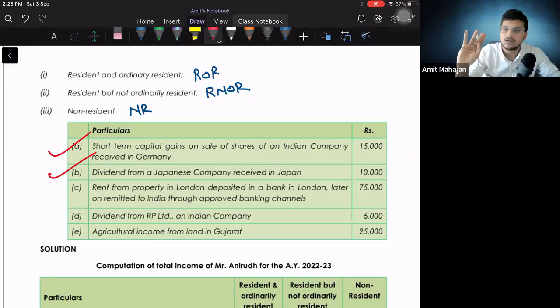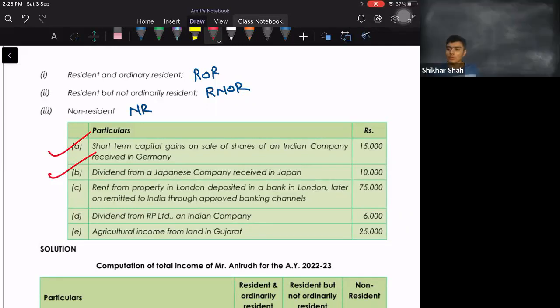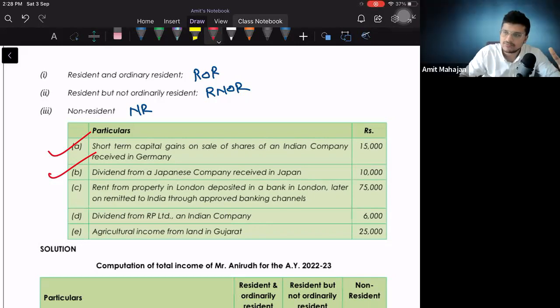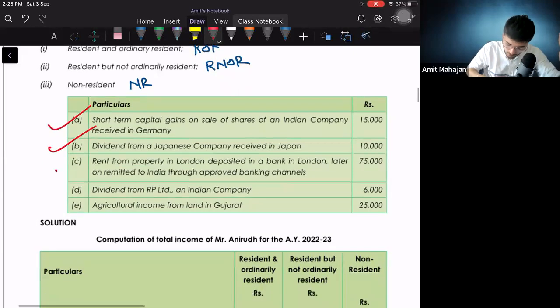और एक मिनट, sorry, एक मिनट. ये जो रेंट इन लंदन है तो ROR के लिए तो टैक्स होगा ही, because it is a foreign income. ROR के लिए तो टैक्स होगा ही, but NR and RNOR इनके लिए टैक्स होगा कि नहीं, ये क्वेश्चन है. इनके लिए टैक्स नहीं होगा. Why? Because it is a foreign income, and foreign income will be taxable only in the hands of ROR. Taxable, right? So point number 3 सबको clear है.